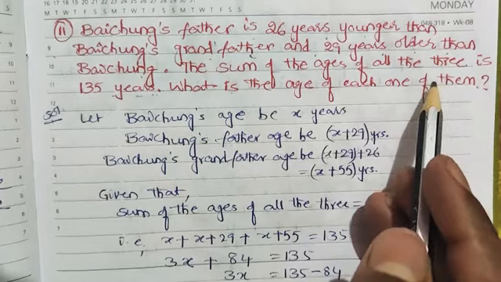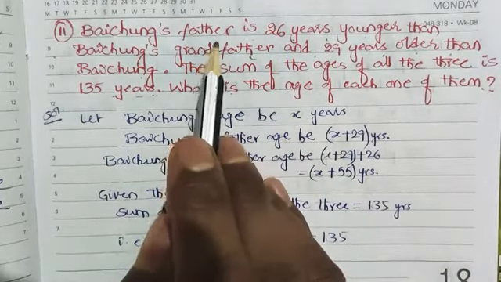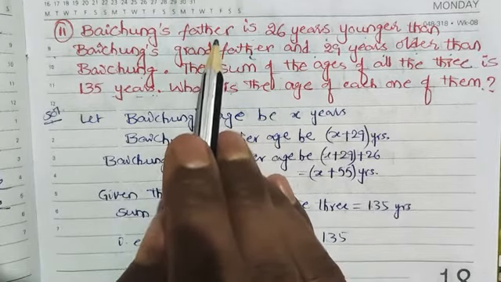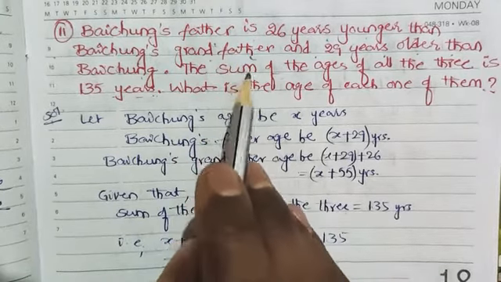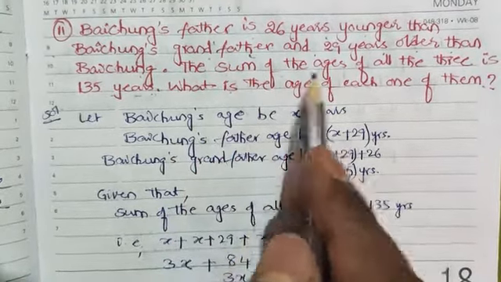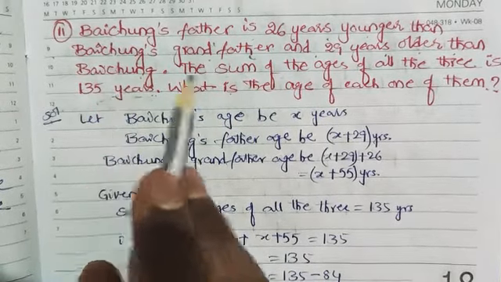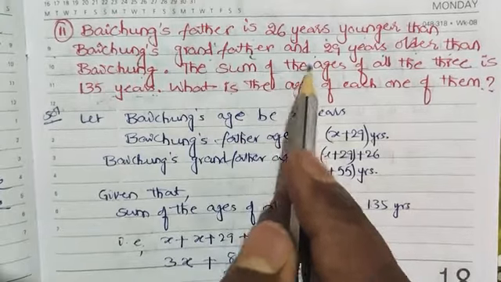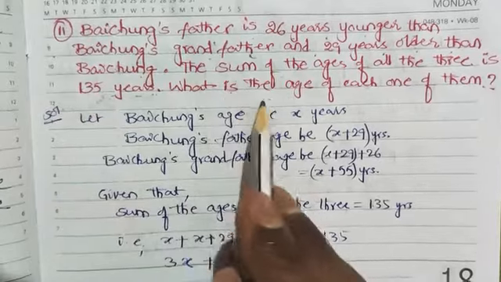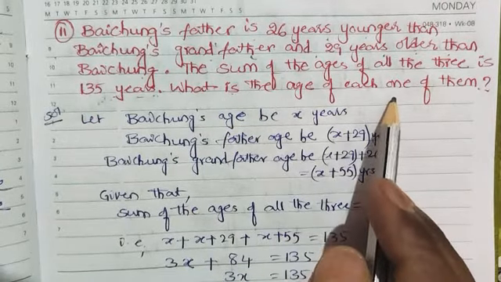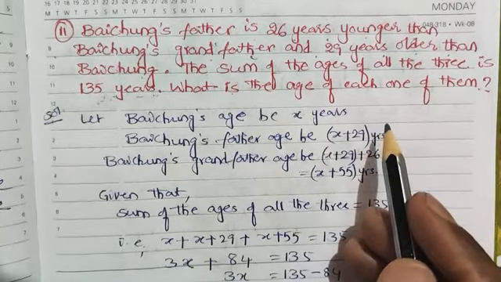Here no one's age is given, but they have given the relationship among Baichung's father's age, Baichung's age, as well as the grandfather's age. The relation is given and the addition of all the ages is given as 135 years. If you know the ages of those three persons, by adding them you will get 135. In the question, what is the age of each one of them? Here we have to find three persons' ages.